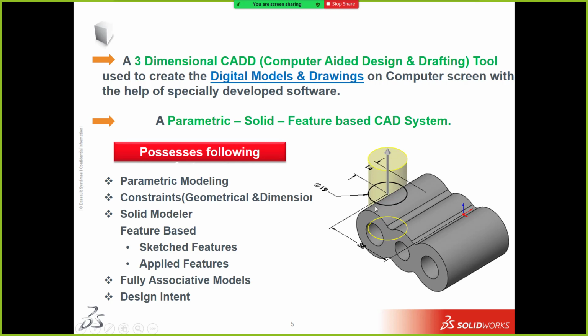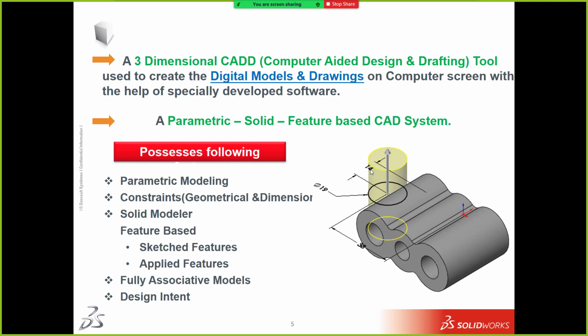Let's say this is a circle. मैंने यहाँ पे डायमीटर ही नहीं दिया, 19 स्पेसिफाई नहीं किया, तो it can be whatever the value. 25 भी दे सकता हूँ, 50 भी दे सकता हूँ. And if I fix it to 19 diameter, it is a dimensional constraint. And here it is 14, this is also a dimensional constraint. Then length, width, height, these all come under dimensional constraints.